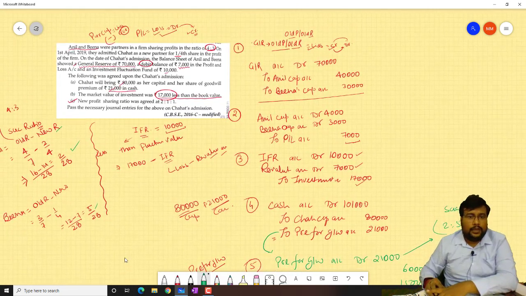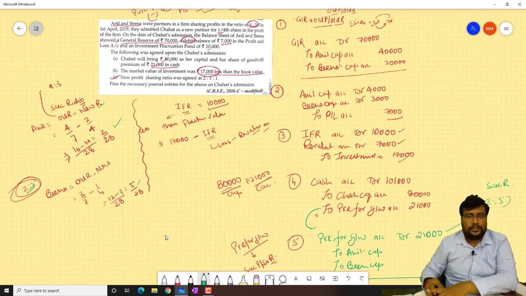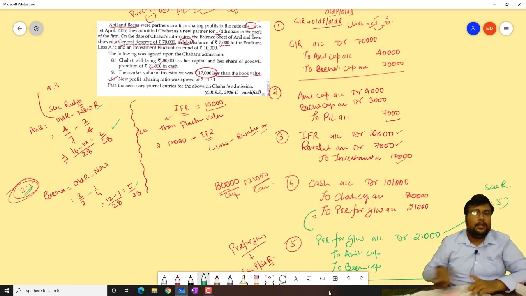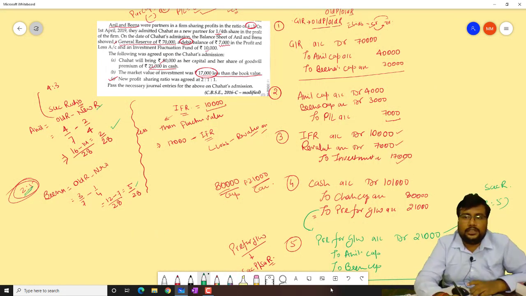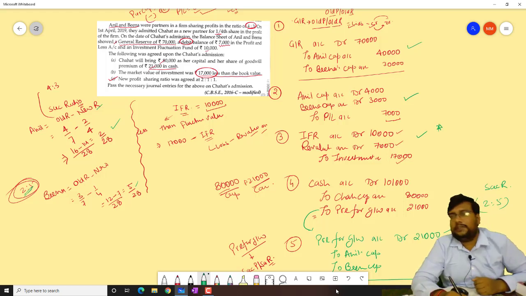I hope that you have learned how to solve the journal entry. I just revised quickly. We passed the general reserve distribution in the old partners' old ratio. After that, profit and loss: here we have a loss because a debit balance is there, and that is also distributed in the old partners' old ratio. IFR is the main entry of this question. IFR was just 10,000, but we have a fluctuation of 17,000.